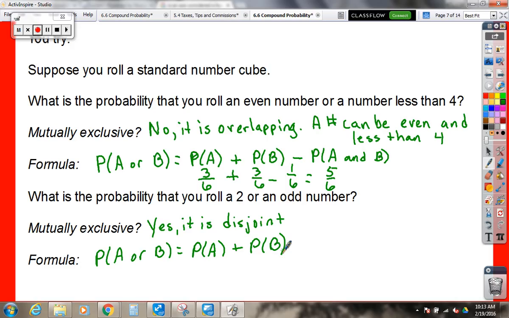All right, Julia, what's the probability that you're gonna roll a 2? 1 out of 6, good. Casey, what's the probability that you're gonna roll an odd number? Out of all 6, yeah, 3 out of 6. Garrett, what do we get? 4 out of 6, so also reducing to 2 over 3. Good.